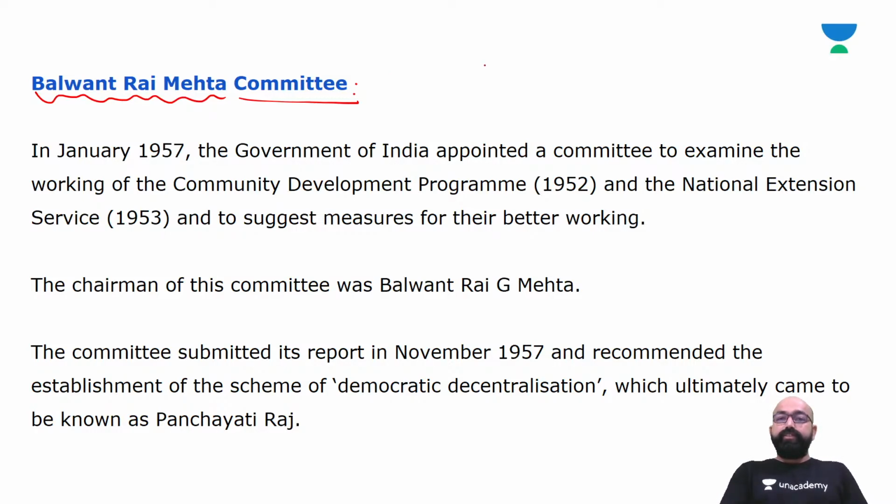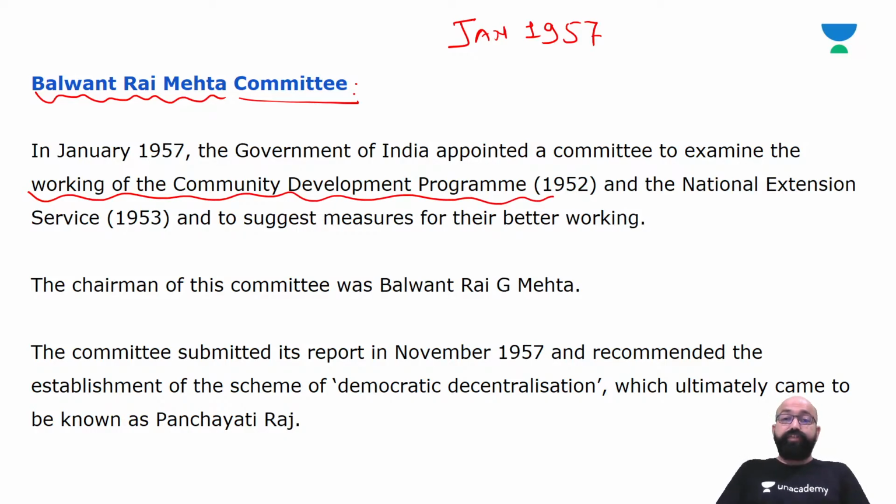In January 1957, the government of India appointed a committee to examine the working of the Community Development Program, which was started in 1952, and the National Extension Service, started in 1953, and to suggest measures for their better working in the country.